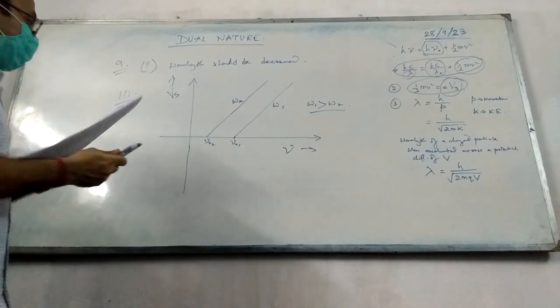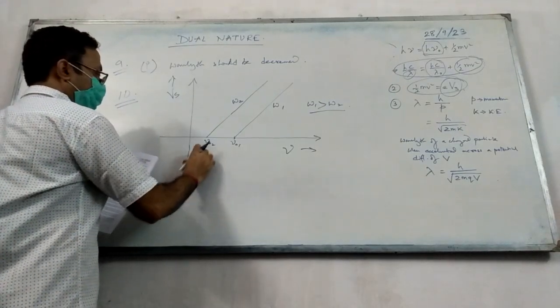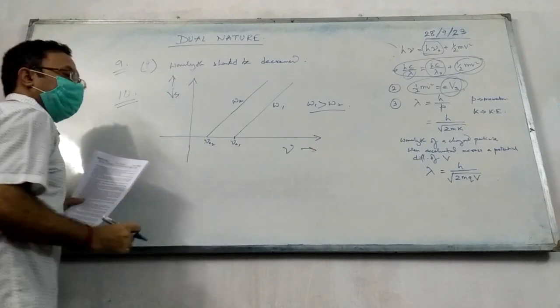Next, on what factors does the slope and the intercept of the lines depend? स्लोप और इंटरसेप्ट किसके ऊपर डिपेंड करेगा?